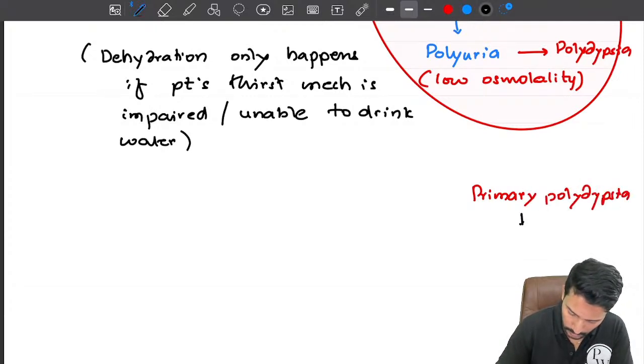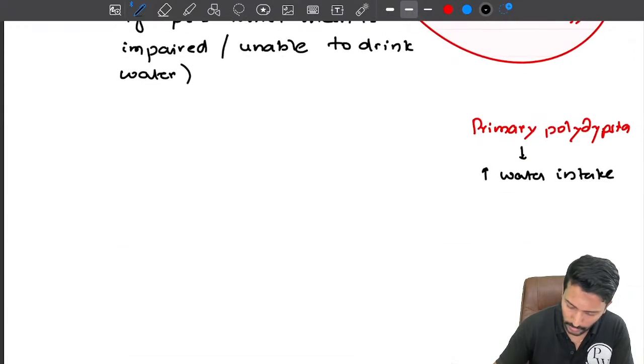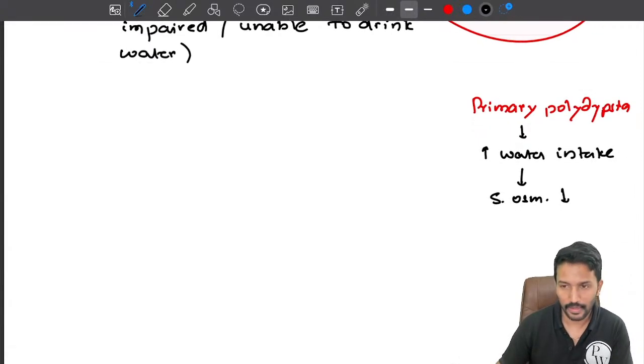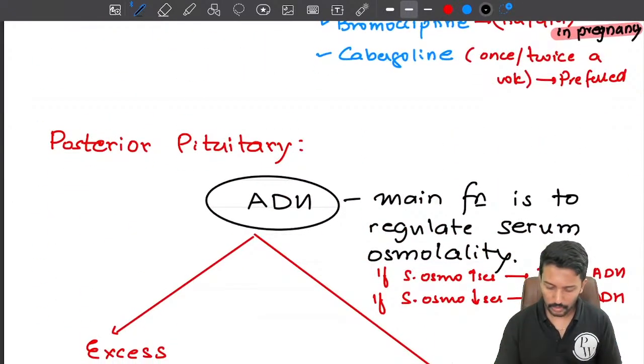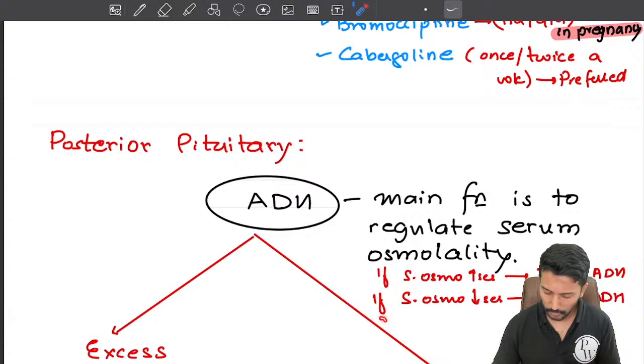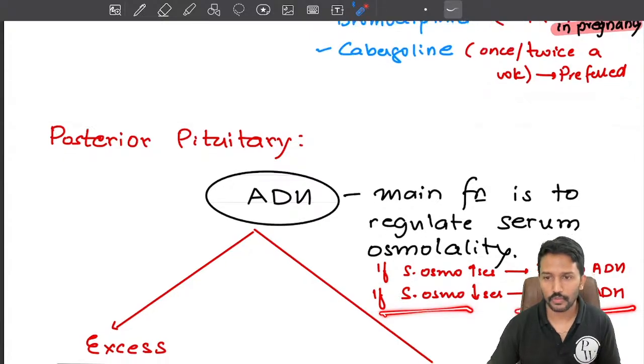In that case, you have increased water intake. If you're drinking too much water, what will happen to the serum osmolality? You're diluting your plasma, so the serum osmolality will decrease. And I have already told you, the ADH follows the direction of osmolality. So if the serum osmolality is decreasing, the ADH level will also decrease.